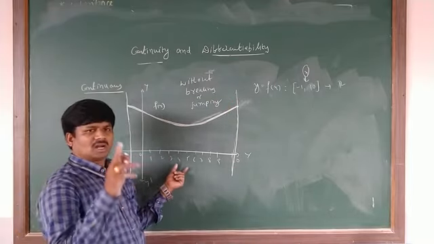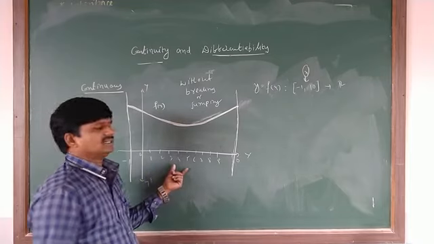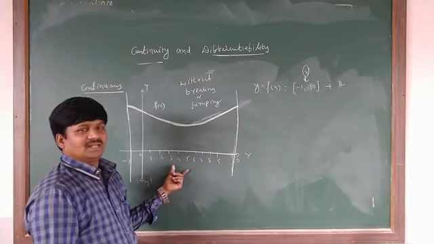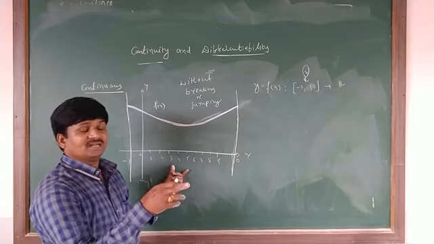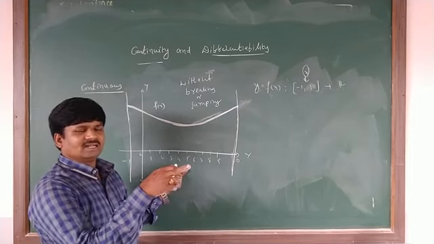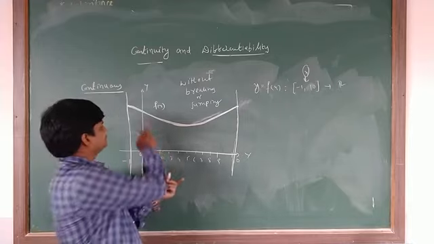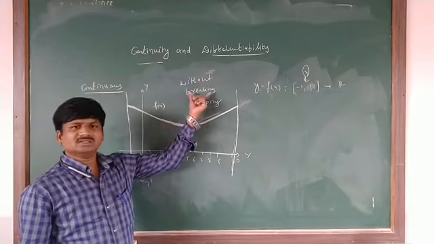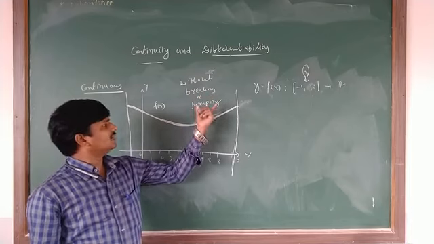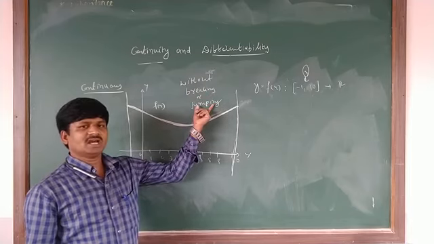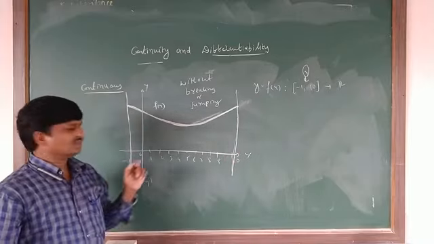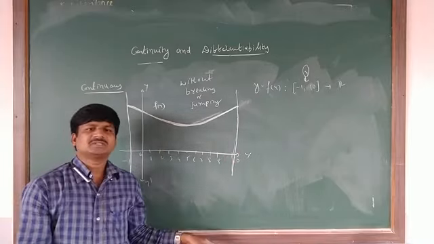If you try to draw the graph of the function, and the curve you get is without breaking or without jumping in its domain, then the curve is called a continuous curve.